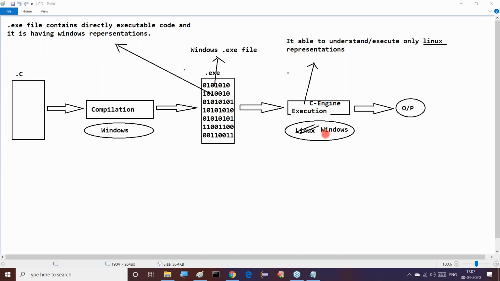But my C engine, my execution, is available on Linux actually. But Windows representations are not working on Linux. So because of that reason, what do we have to do? We have to change the operating system at runtime. In place of this Linux operating system, we have to provide the Windows operating system, guys.